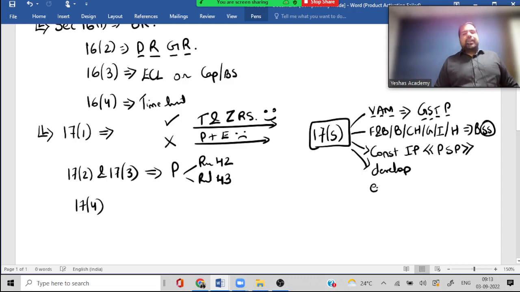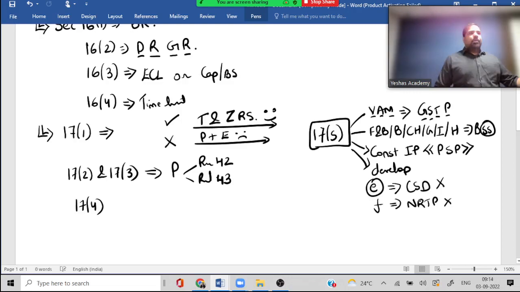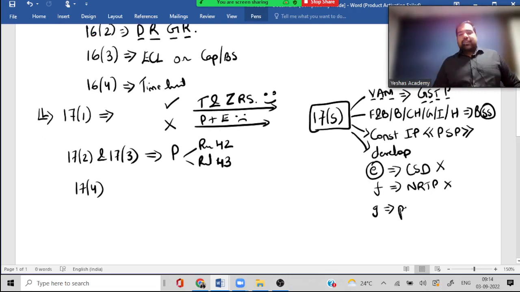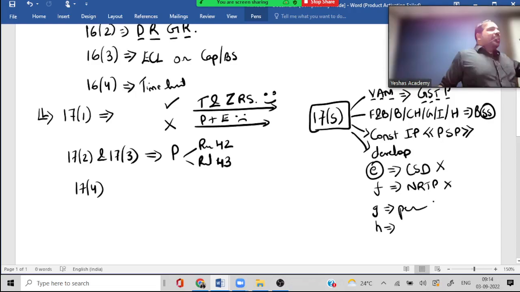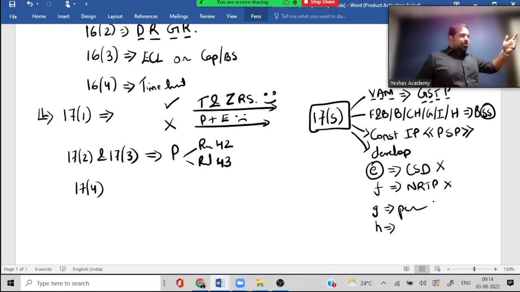Next. Which scheme is easy? So for them, is it blocked? Yes. Who is the foreigner? For him, is it blocked? Except import of goods. For G, a personal supply, guys, is that blocked? Yes. H, gift, samples, etc. Is it blocked? Yes. And unhappy? Destruction, loss, stolen, obsolete goods, also unhappy.